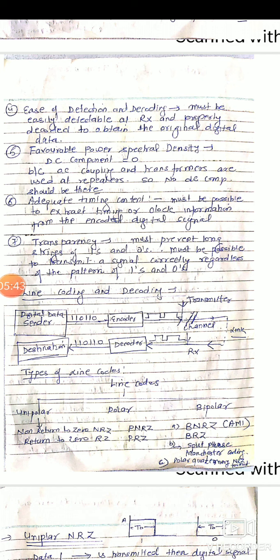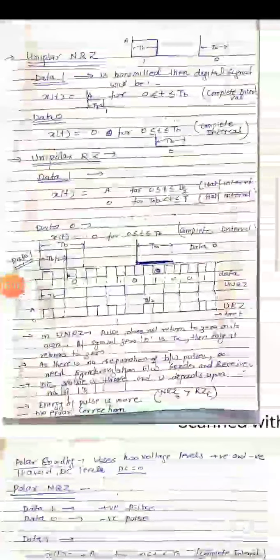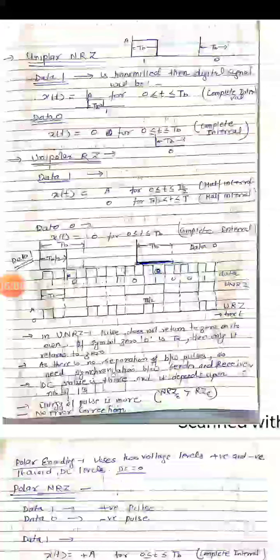And we have different other types of codes. One is split phase Manchester coding, and this one is very important. And next code is polar quaternary non-return to zero format of line codes. Now we will discuss all these codes one by one, and we will encode the digital data into digital signals. First come to unipolar non-return to zero.